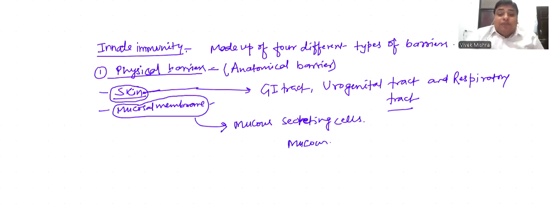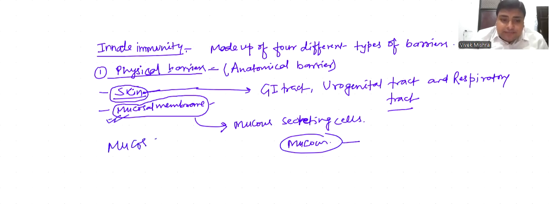Now understand what function is performed by the mucus. Mucus entraps the pathogens, and along with mucus, cilia is also present, and cilia propel the pathogen. It means the region where skin is not covering our body is the basic route for the entry of different types of pathogens, and this route is provided protection by another physical barrier, that is mucosal membrane or mucosal surface.